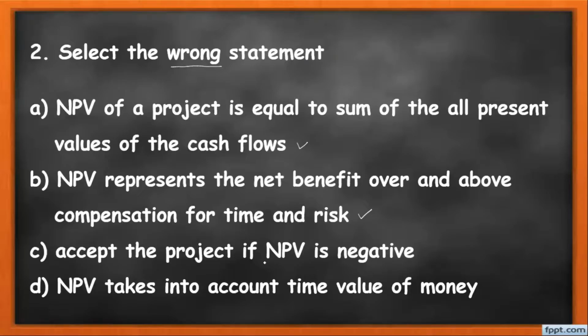Option C: Accept the project if NPV is negative. It is not correct, because if the net present value is negative, it means you have to go with a financial loss. And NPV takes into account the time value of money, so that is correct. So for MCQ number 2, the correct answer is option C, that is accept the project if NPV is negative.